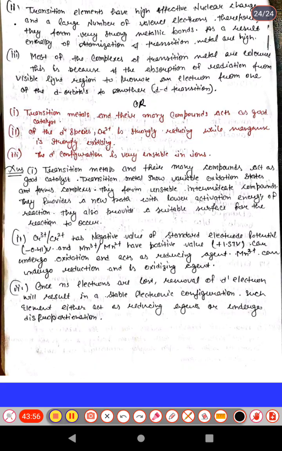And second, transition elements have high effective nuclear charge and a large number of valence electrons, and therefore they form strong metallic bonds. As a result, the enthalpy of atomization of transition metals is high.